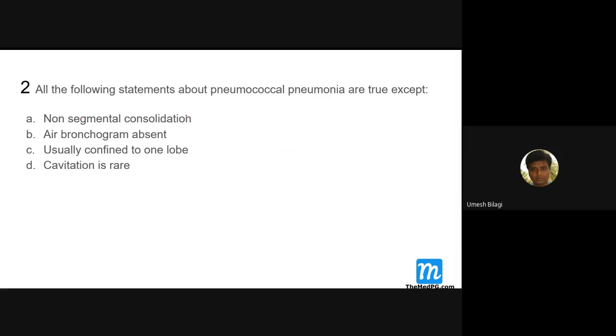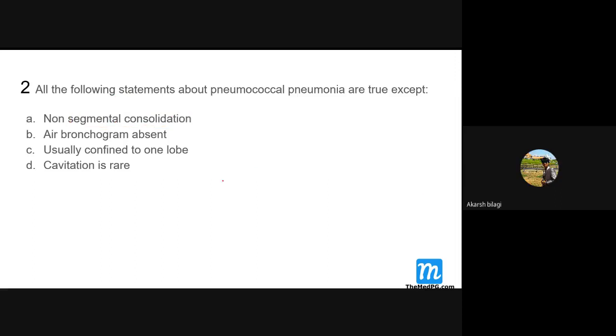Where do you get the segmental consolidation? Bronchopneumonia. Here only you will get confused. That's why I'm telling you. Segmental consolidation you get in bronchopneumonia. Non-segmental, whole lobe, is lobar pneumonia. I know you will get confused here. Focus here. Non-segmental means lobar pneumonia. Segmental means bronchopneumonia.